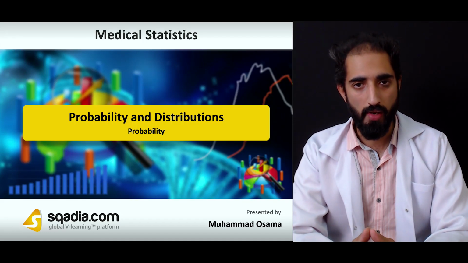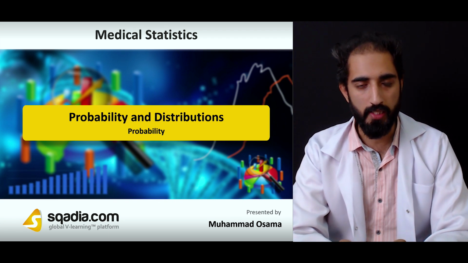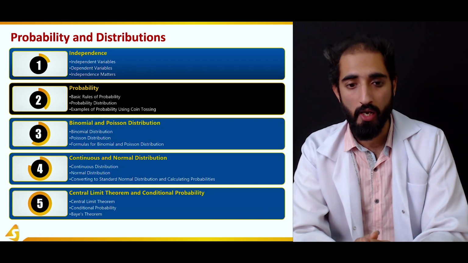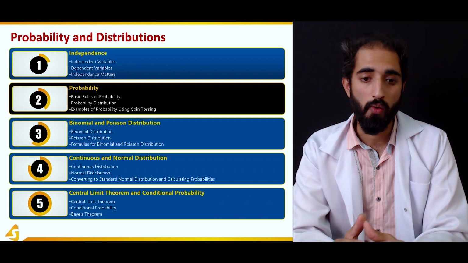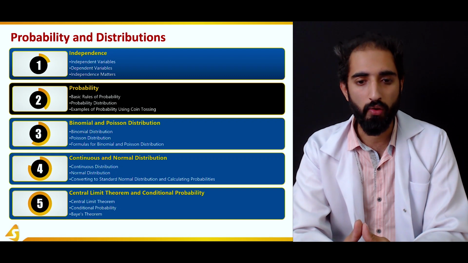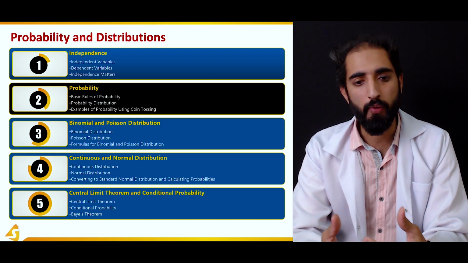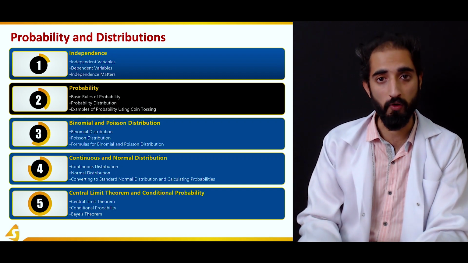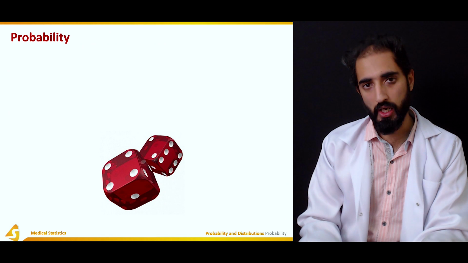My name is Muhammad Osama and we are talking about probability and distribution in medical statistics. This specific lecture is about probability, in which we're going to talk about what probability is, what the basic rules of probability are, what a probability distribution is, and we're also going to talk about examples of probability using coin tossing to better understand the concept of probability. So let's start off with probability.